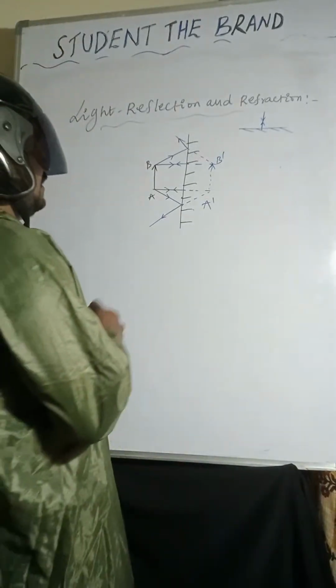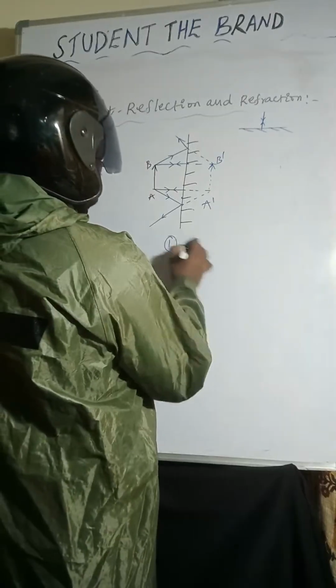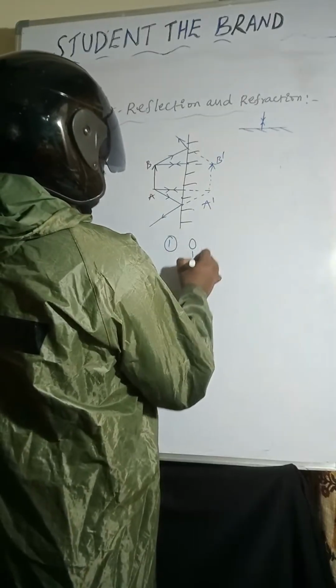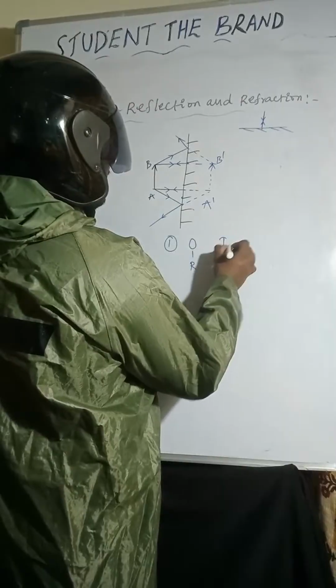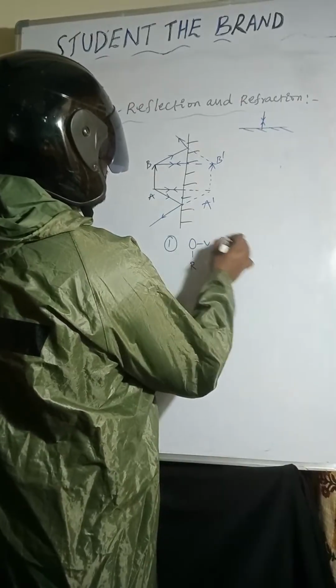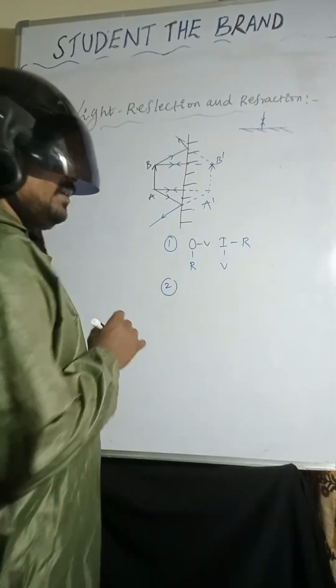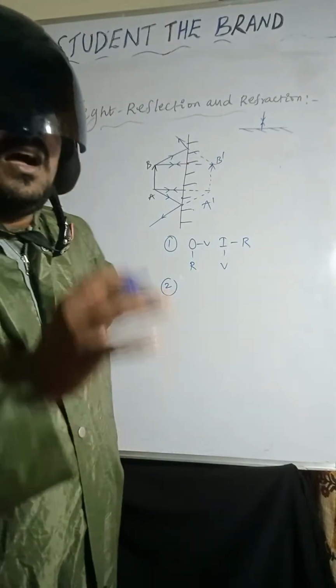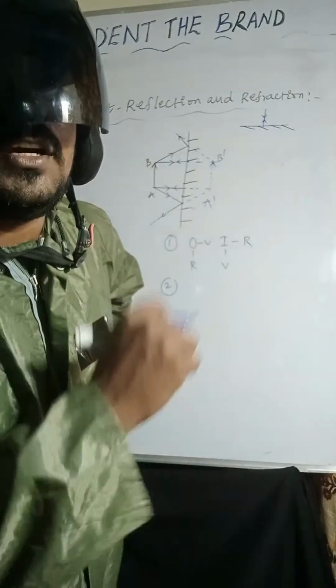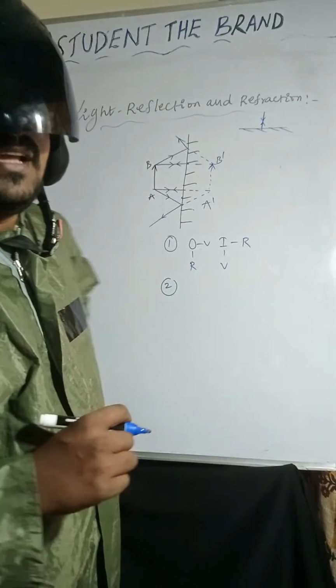Here you can observe, first point: the object is real, the image is virtual; or the object is virtual, the image is real. Second point: object distance is equal to image distance.